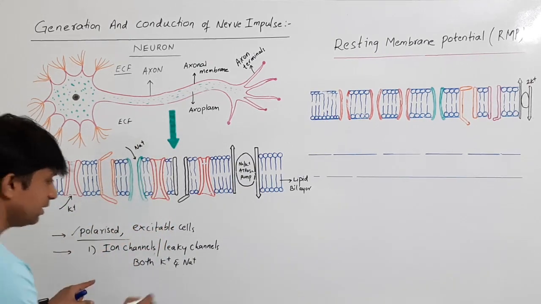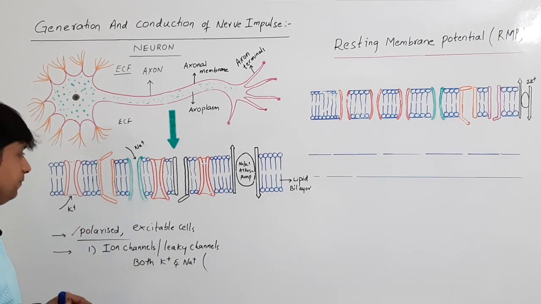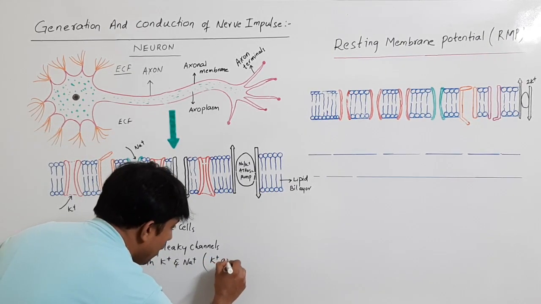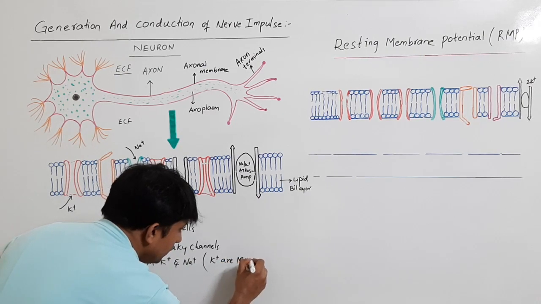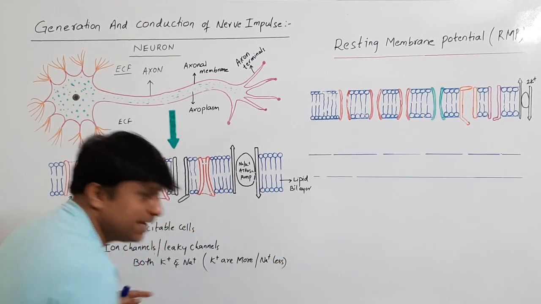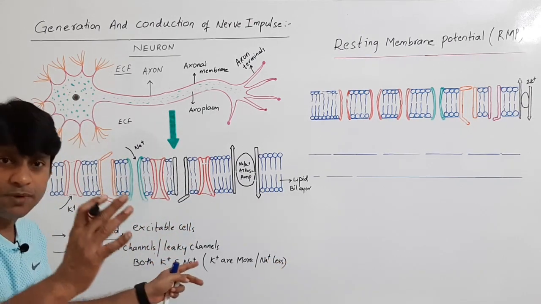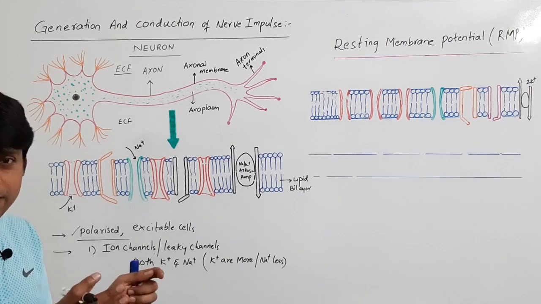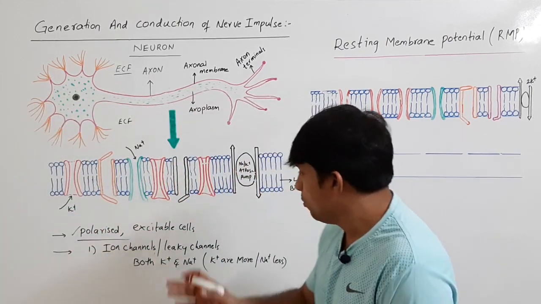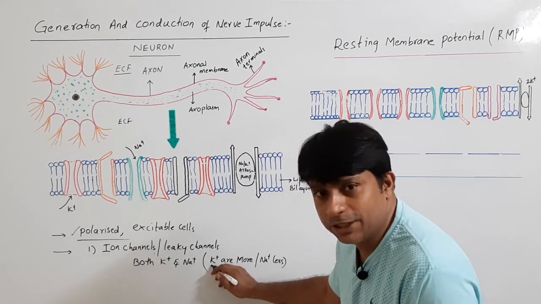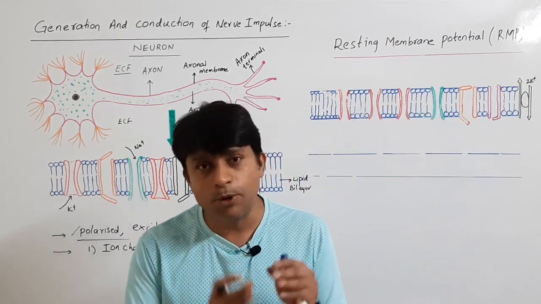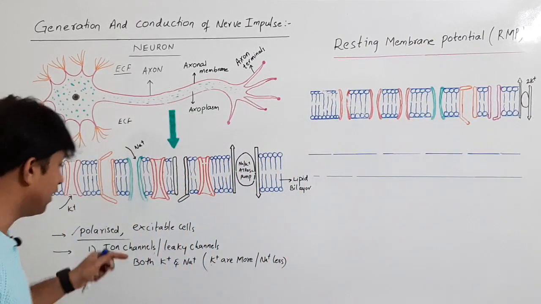Always remember this point: the leaky channels of potassium are more and leaky channels of sodium are less. This is the first thing, just remember. So I can say that the axonal membrane is more permeable to potassium than sodium because of more potassium leaky channels than sodium leaky channels.